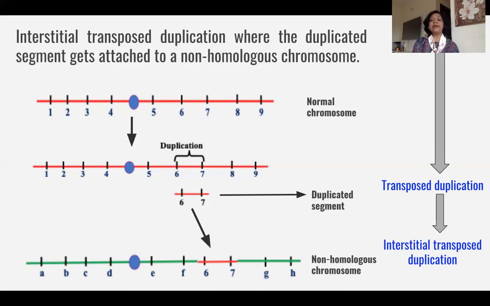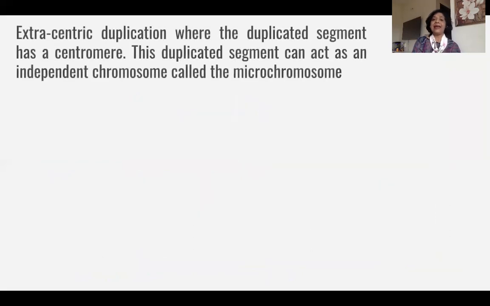So students, here we can see it is a chromosomal aberration, it is duplication, it is an interchromosomal duplication, it is a transposed duplication, and it is an interstitial transposed duplication. I hope you have followed. It's very simple.